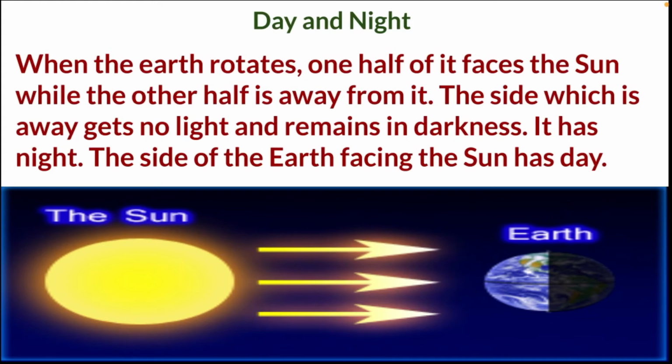Children, let me repeat. When the earth rotates, one half of it faces the sun while the other half is away from it. The side which is away gets no light and remains in darkness. It has night. The side of the earth facing the sun has day.